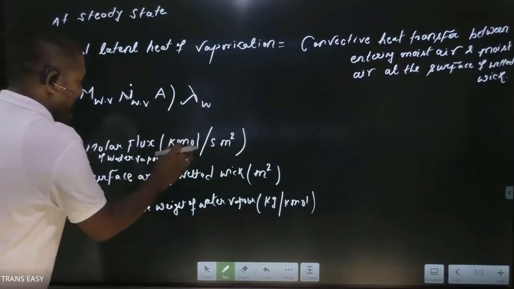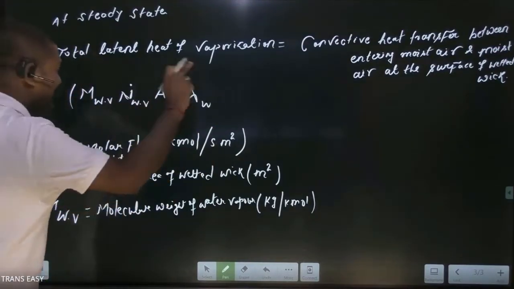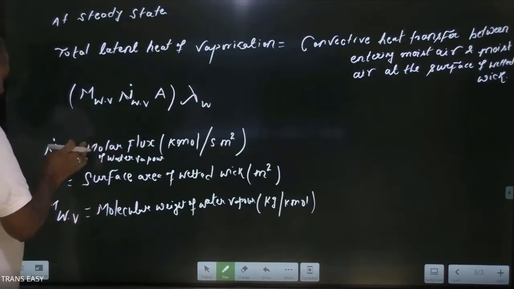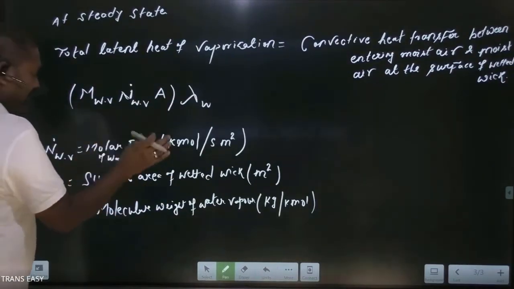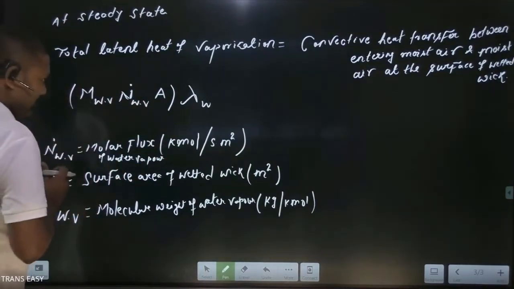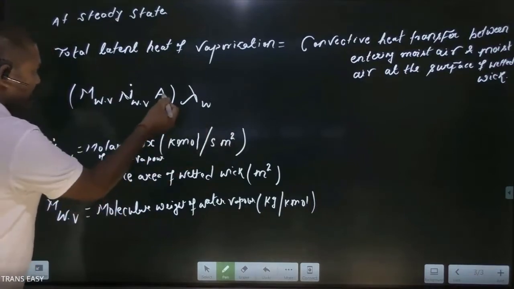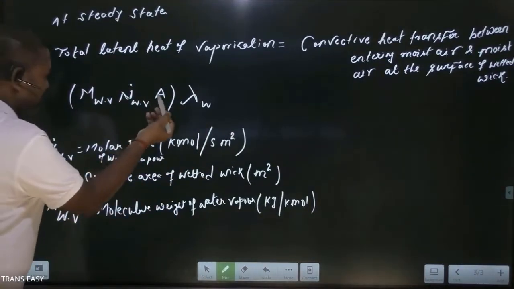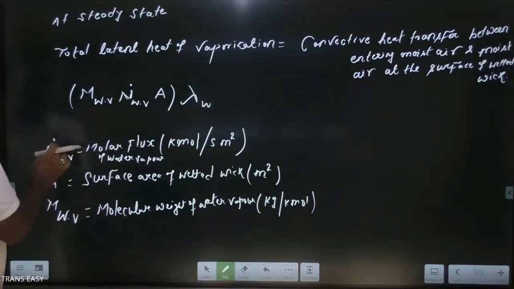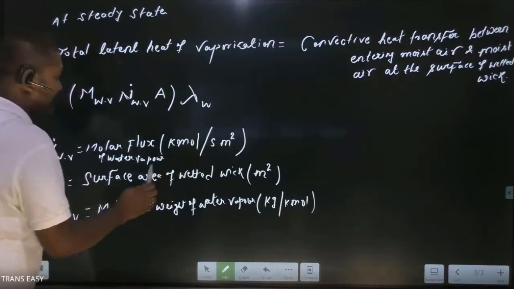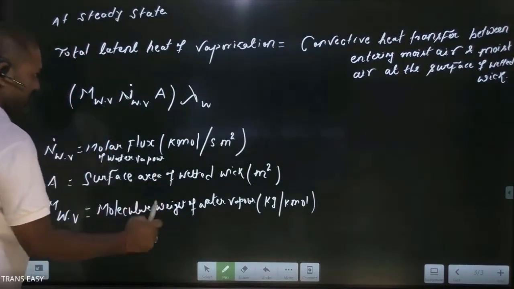If you multiply this expression with the area of the wick, because from the total area of the wick, water vapor is transferring from the surface to unsaturated moist air. So this is the total area of wick. If you multiply the total area of wick with this term, molar flux, we will get kg mole per second. That is the mole transfer rate.